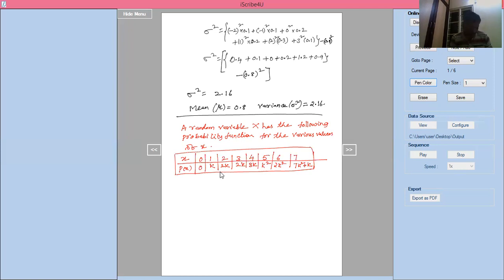So in this, first find k. Second, evaluate probability of x less than 6, probability of x greater than or equal to 6, and probability of 3 less than x less than or equal to 6. Right, for this solution,